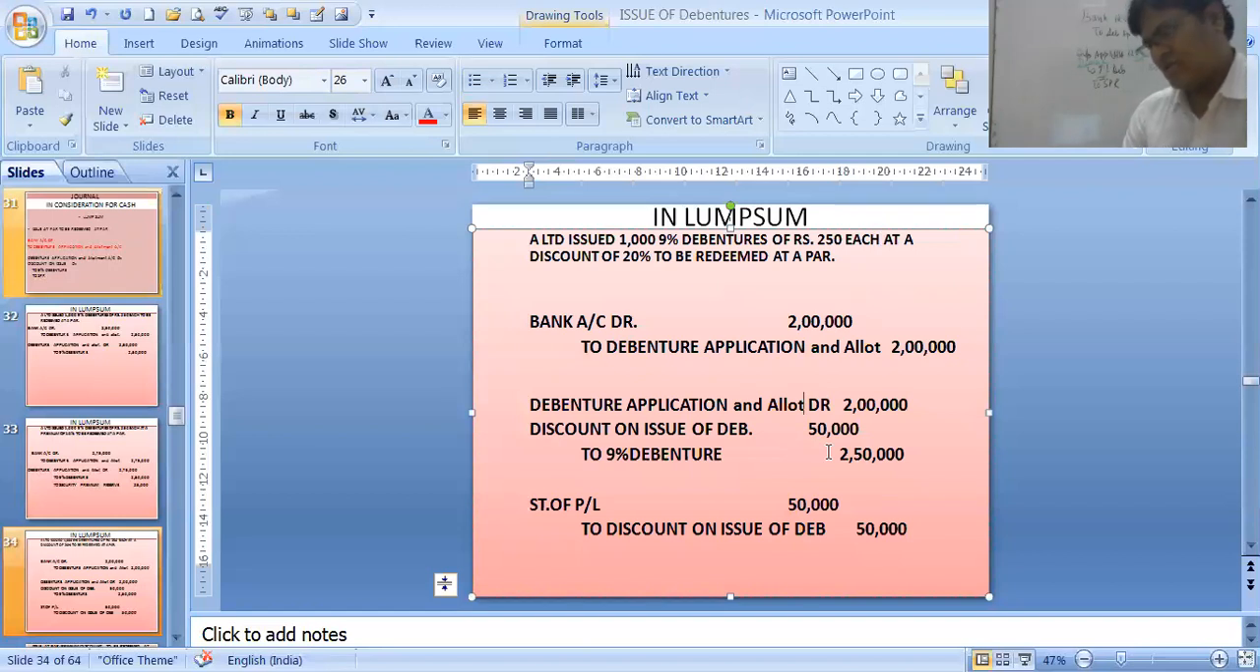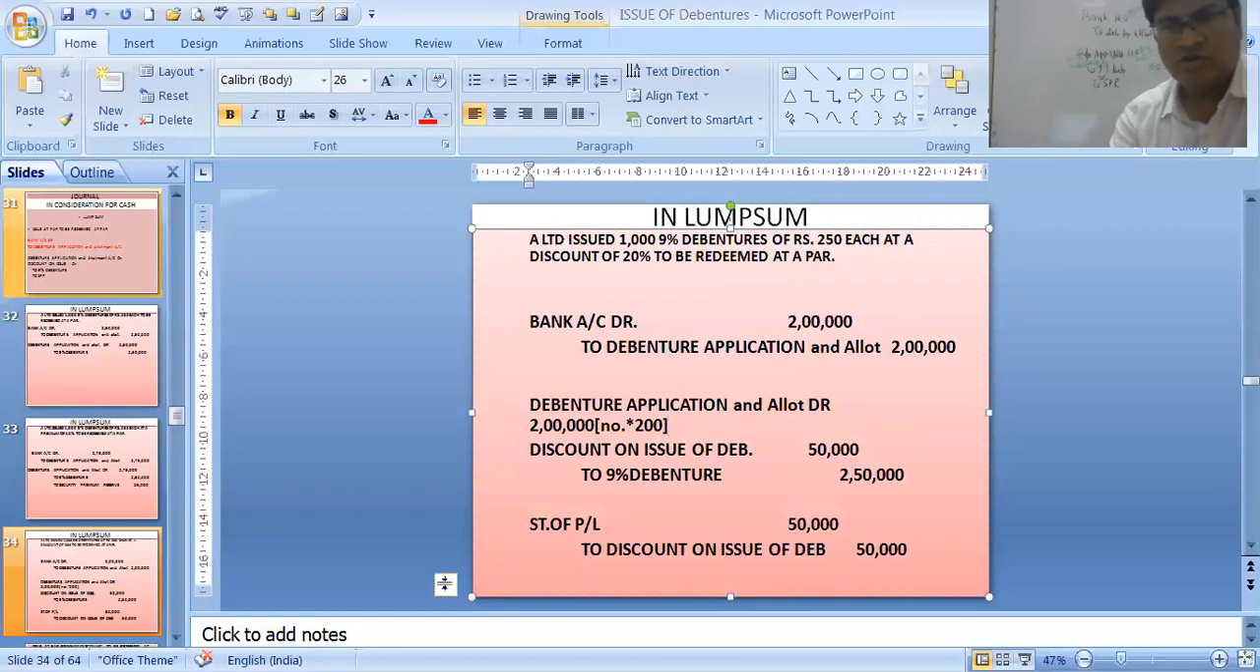What is happening? See this one, I have already shown: debenture application 80, discount 20 to 9% debentures 100. Just we are multiplying with the number. Over here our debenture value is becoming 200 per debenture. 1,000 debentures are there. So debenture application account debit 200 into 1,000, number of debentures into discounted value, which is 200. That is nothing but 2 lakhs.